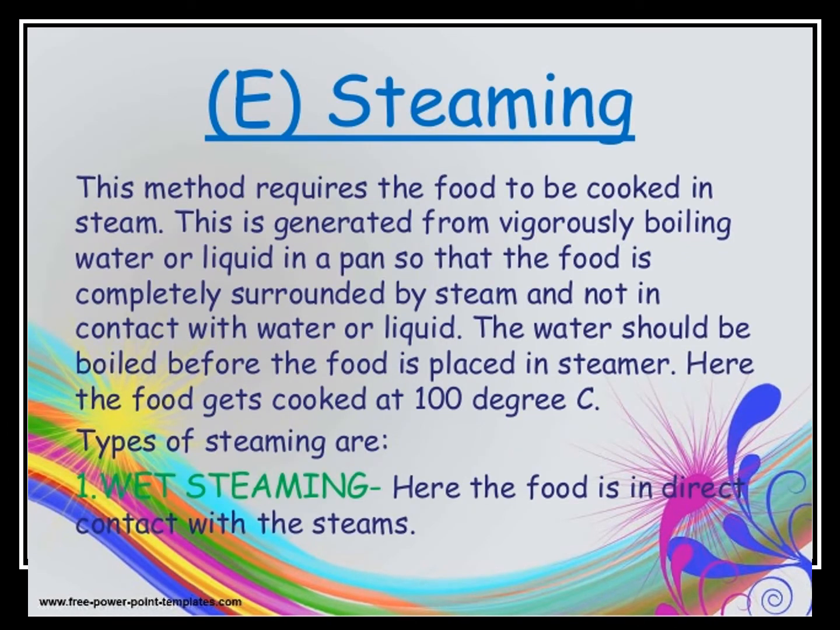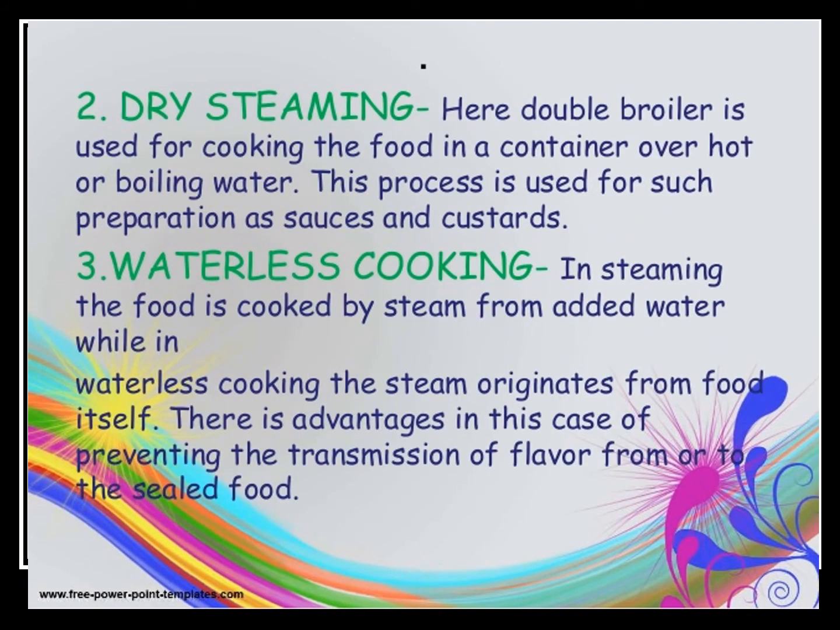Food is completely surrounded by steam and not in contact with water or liquid. The water should be boiled before the food is placed in a steamer. Here the food gets cooked at 100 degrees Celsius. The types of steaming are wet steaming, where the food is in direct contact with steam, and second, dry steaming. Here, a double boiler is used for cooking the food in a container over hot or boiling water. This process is used for preparations such as sauces and custards.